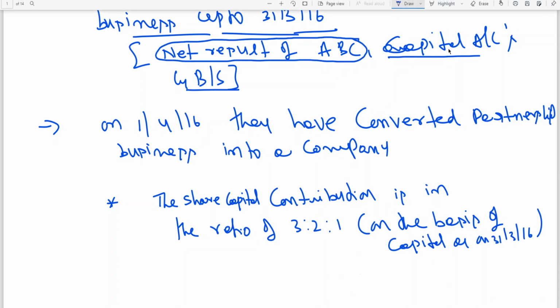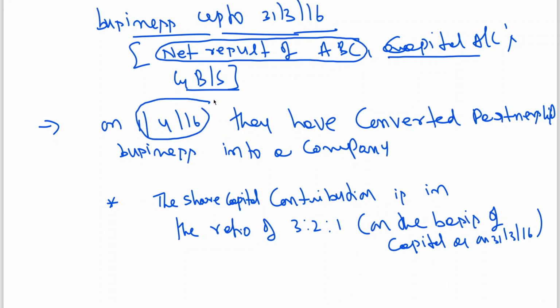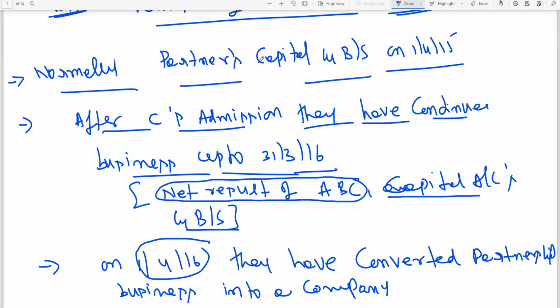So normally we prepare capital account, balance sheet. That is not asked. They are only asking for the balance sheet of the company on 1/4/16. Without the capital account, that is not possible. Can you do this? No. So this has to be in working notes. Then coming back to this.